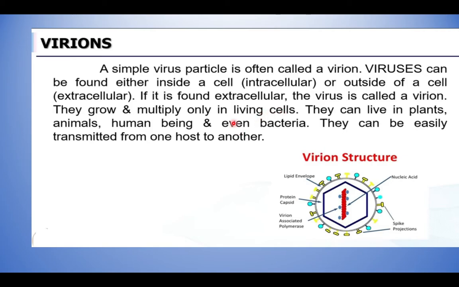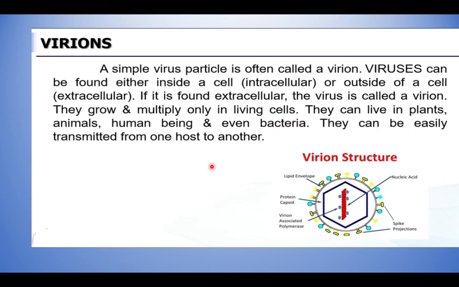Can you understand? So a virus can replicate and produce more and more only if it is present in a living cell. They can live in plants, animals, human beings, or even in bacteria. Bacteria are already microbes, and in them this virus can be present and replicate.